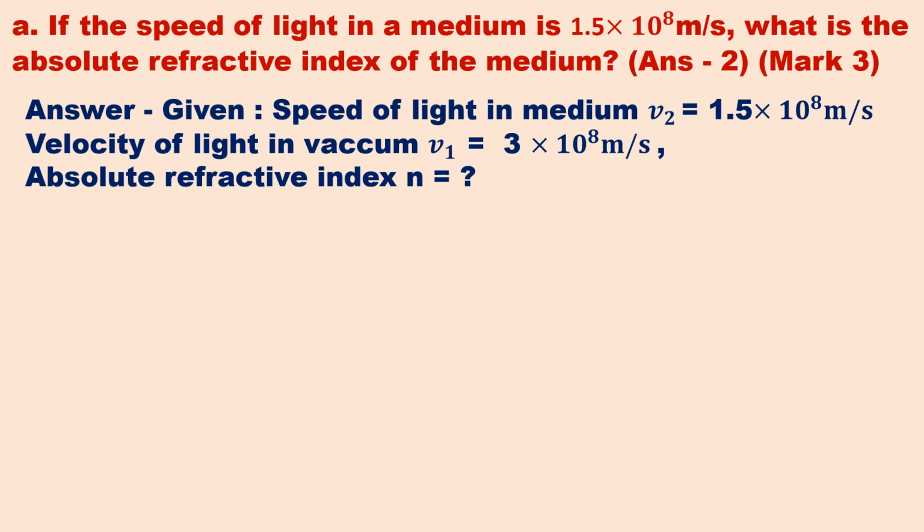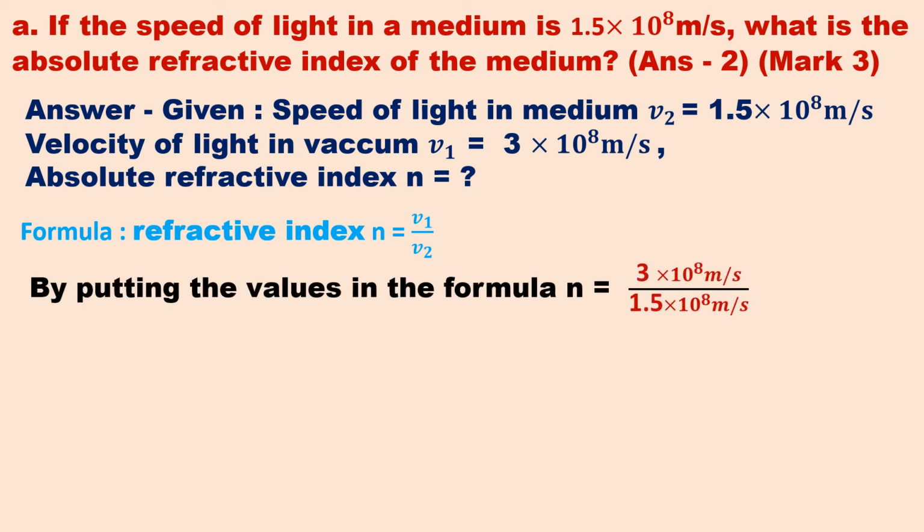Velocity of light in vacuum V1 is equal to 3 into 10 raised to 8 meter per second. Absolute refractive index N is equal to what? Formula. Refractive index N is equal to V1 upon V2. By putting the values in the formula, 3 into 10 raised to 8 meter per second upon 1.5 into 10 raised to 8 meter per second.